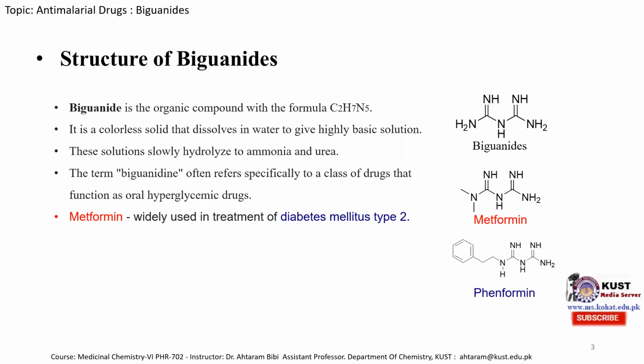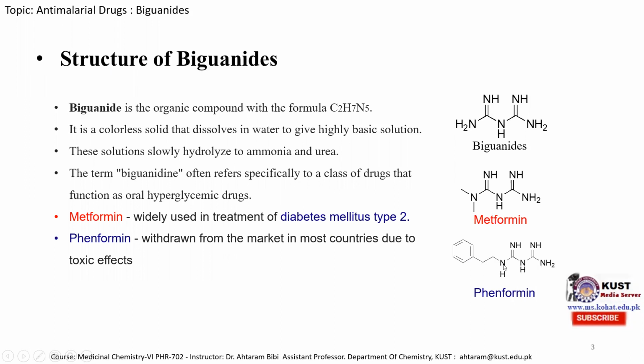Similarly, here is another example, phenformin, in which one of the primary amine hydrogens is replaced with an ethyl benzene. This molecule is also used for diabetes mellitus type 2, but due to its toxic effect, it was withdrawn from the market in most countries. So, besides anti-malarial derivatives, the biguanide derivatives are also used for diabetes mellitus type 2. But we will discuss only its anti-malarial derivatives. So now we will discuss the anti-malarial derivatives of biguanides.